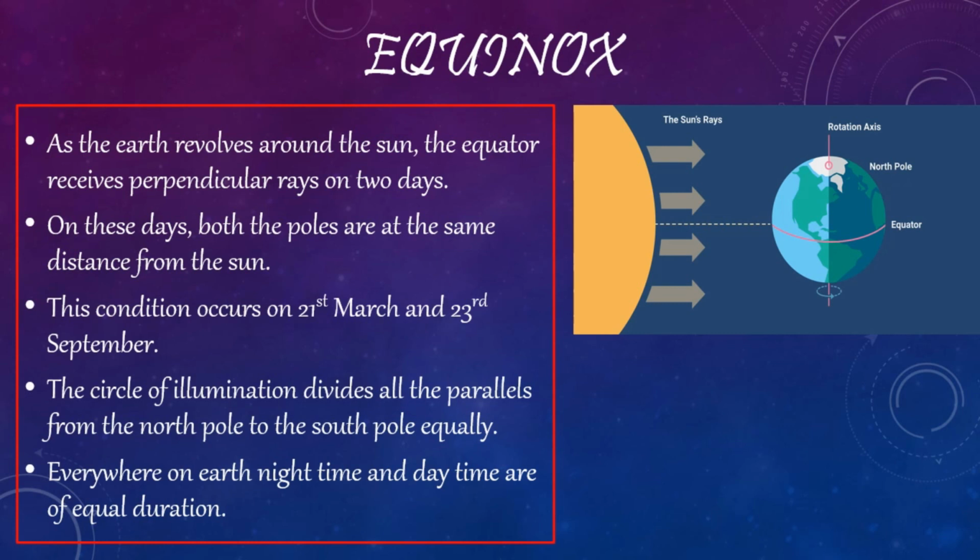The circle of illumination divides all the parallels from the North Pole to the South Pole equally. Everywhere on Earth, nighttime and daytime are of equal duration. Here, the circle of illumination is the imaginary line that separates light from the darkness and day from the night.